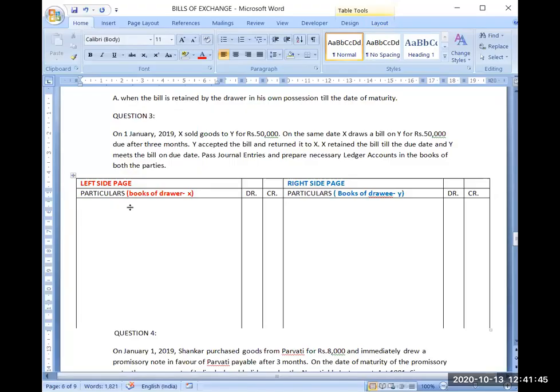Now, the first transaction in case of bills of exchange will be what? Yesterday, we also discussed that transaction. The first transaction will be credit sale of goods. So here, on the left side page, these are the books of the seller, and on the right hand side, these are the books of the purchaser, or your customer.